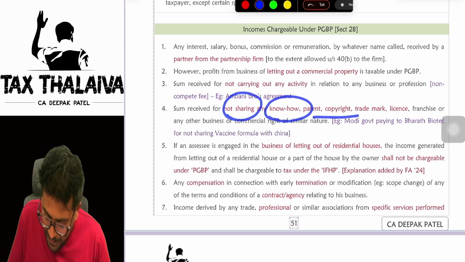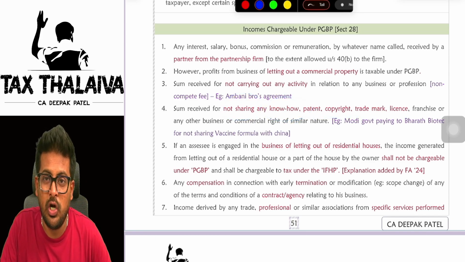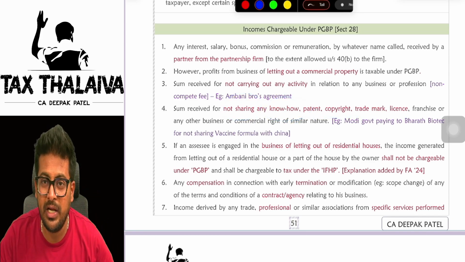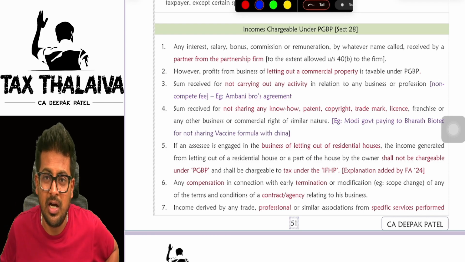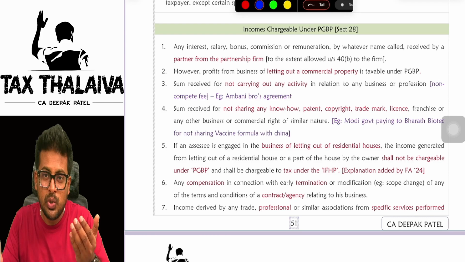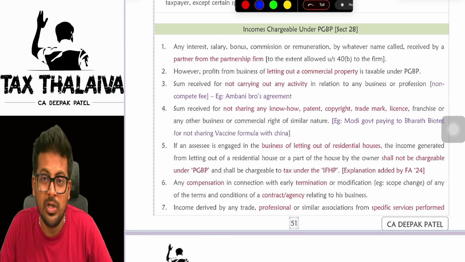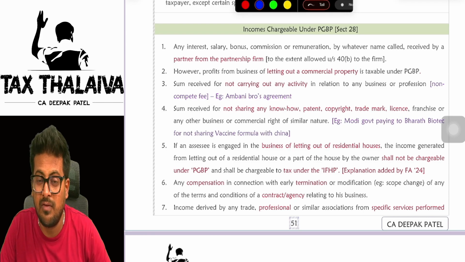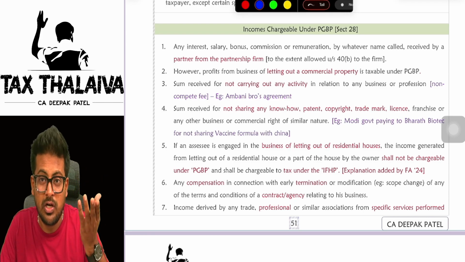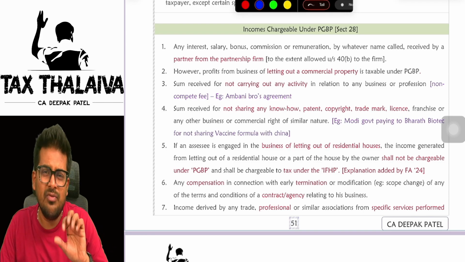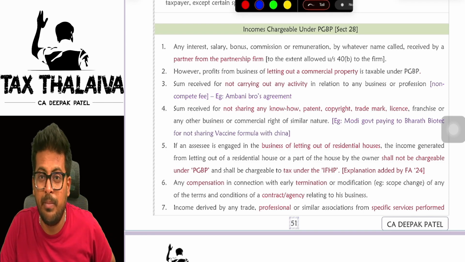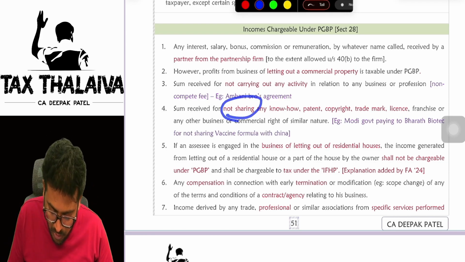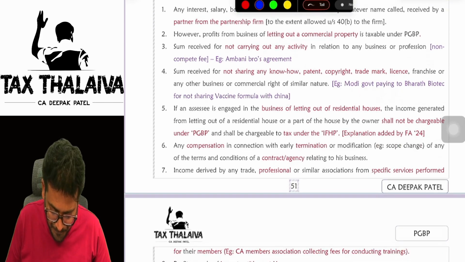Not sharing any know-how, patent, copyright. You know this company Bharat Biotech which created a vaccine formula during COVID. Yes or no? Let's say, for example, China approached Bharat Biotech to share this formula with them. But the Modi government told Bharat Biotech, sell to any country, but don't sell to China. Then Bharat Biotech will tell, sir, I'm losing revenue, who will compensate for that? Then the Modi government will tell, I'll give you some amount, don't worry. That amount, whatever Bharat Biotech receives from the Modi government, will be taxable under the head PGBP for not sharing any know-how, any patent.